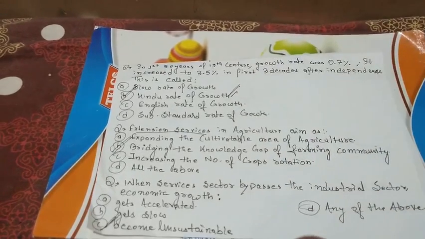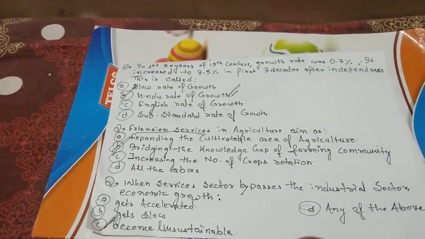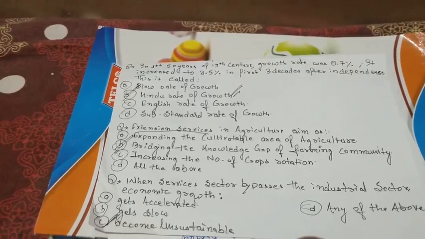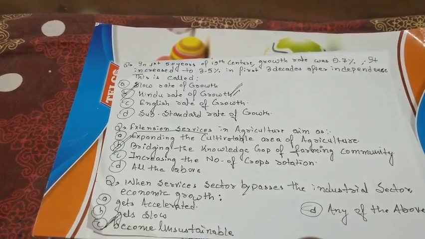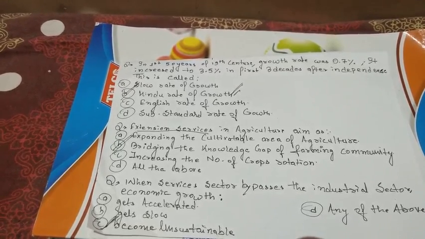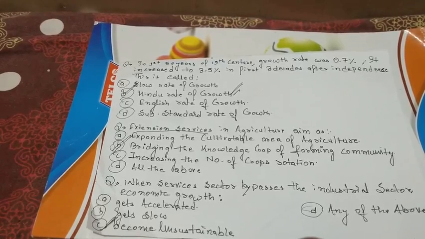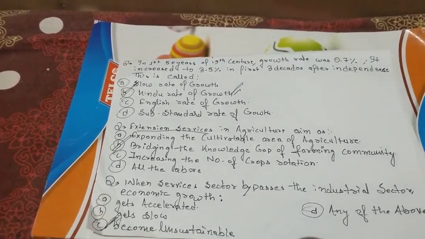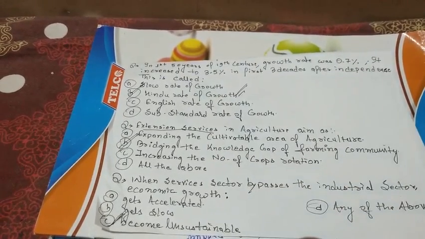Next question, the extension services in agriculture aims at. Indian agriculture faces the big challenge of illiteracy. Lots of farmers don't know what they are doing, how much fertilizer to use, and how to sell their products, etc. So in order to bridge the knowledge gap, there is a service started by the government, which is known as the extension services of agriculture. So extension services means bridging the knowledge gap of the farming community.